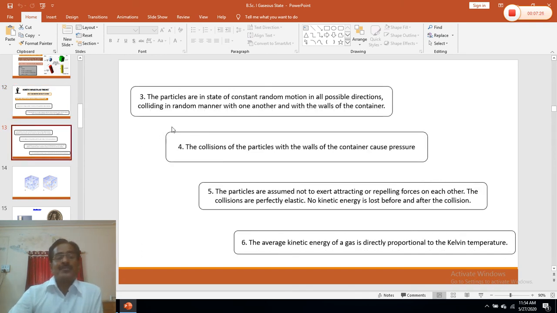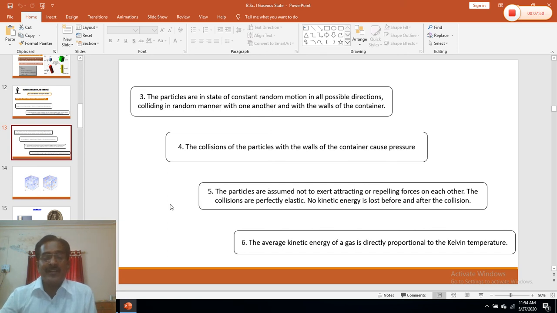These particles are in a state of constant random motion. They collide with each other and they collide with the walls of the container. The collisions per unit time on the walls of the container are nothing but pressure. So pressure is created due to the bombardment of these molecules on the walls of the vessel.